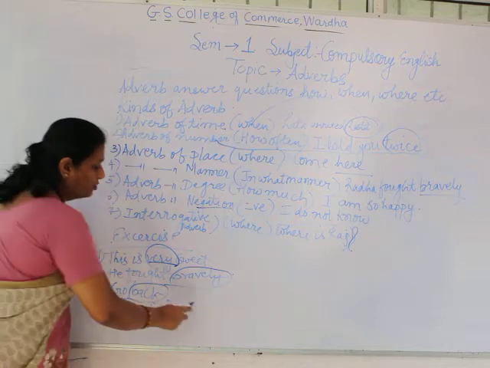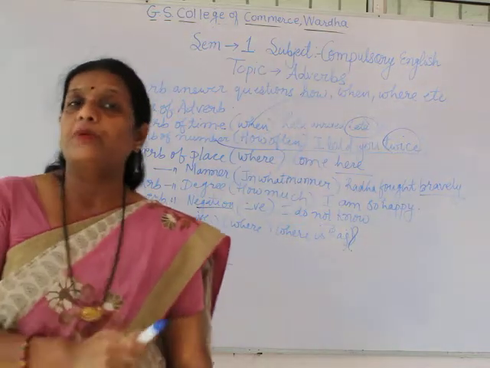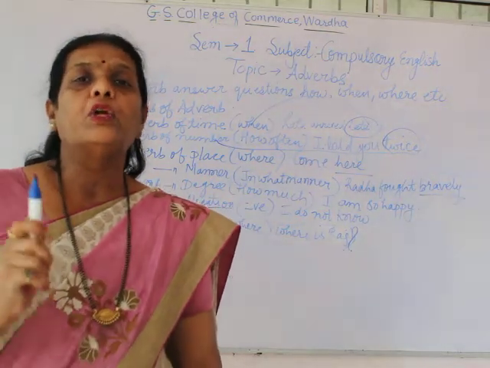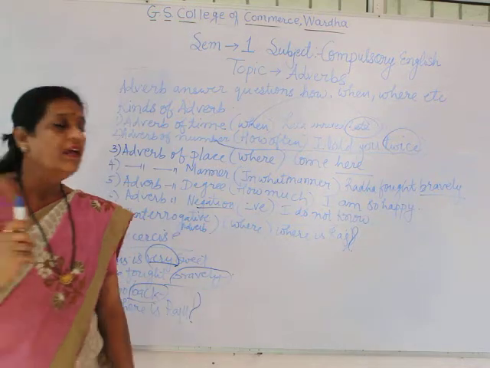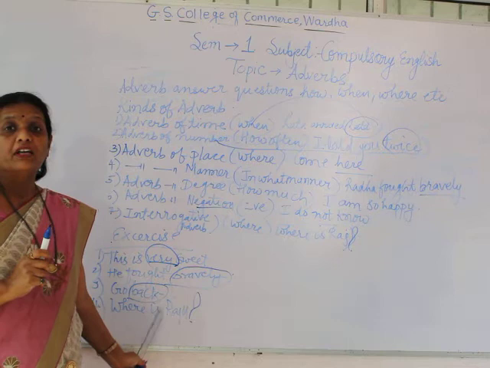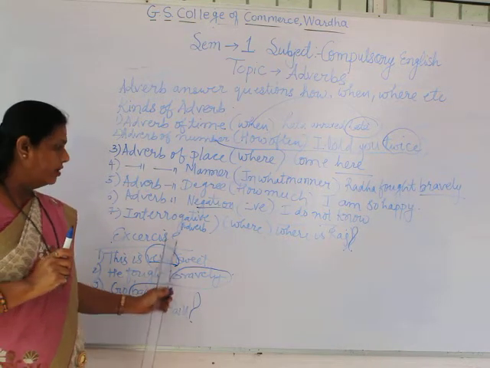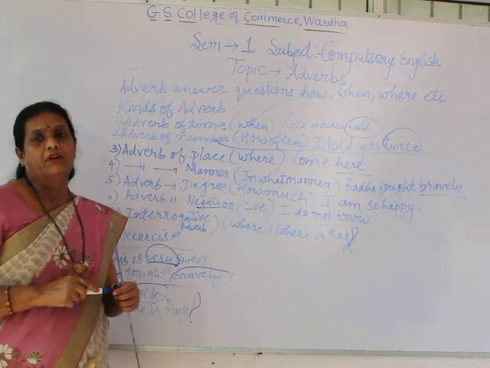Where is Raju? यहाँ question mark नहीं है. But don't get confused. Even if they do not put a question mark, they can twist you or they can create a confusion in mind. But this is asking a question. Raju कहाँ है? If any question is asked, it denotes interrogative adverb.